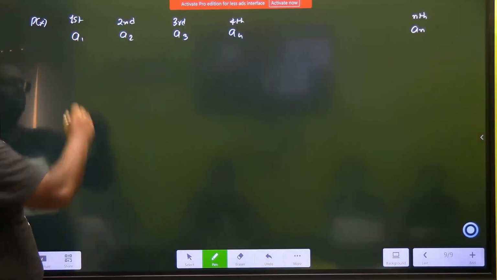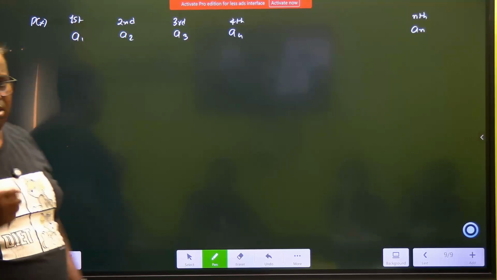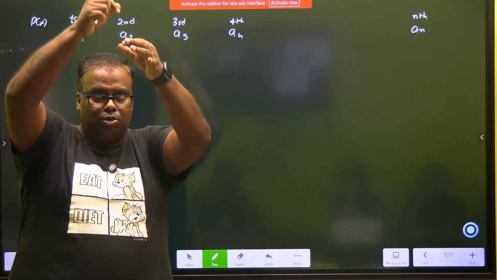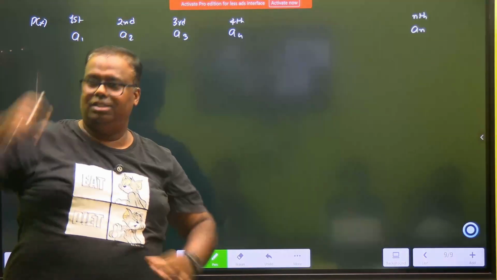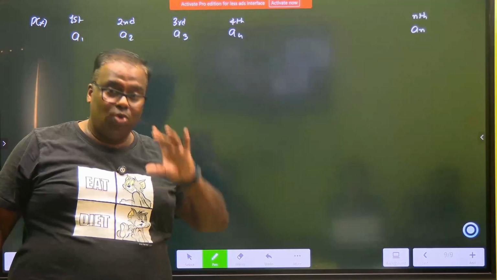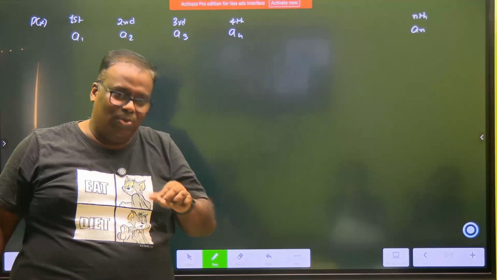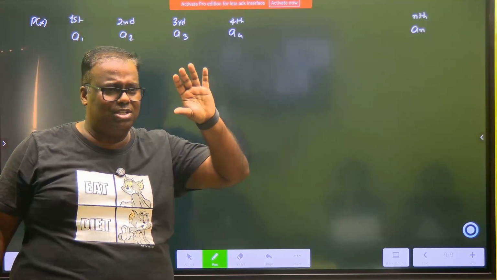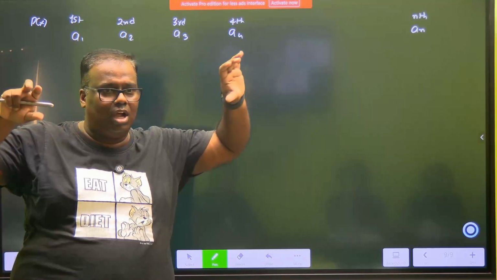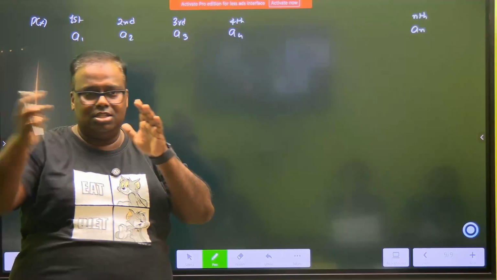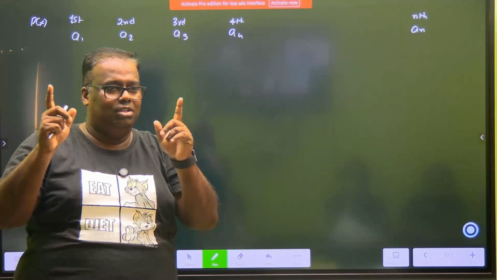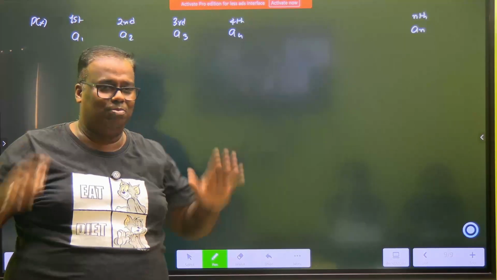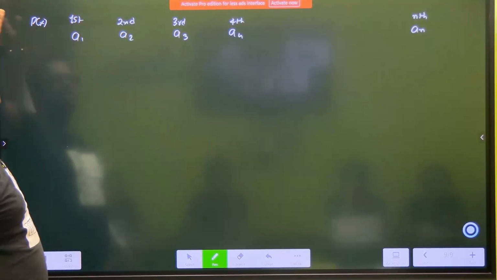The first term, I have to start with something. The first garland I have to put one yellow marigold, right? Then how is my progression? 2 orange marigold, again 1 yellow, 2 orange again. In childhood we used to do this, no? Then suddenly ma'am used to see our garland is suddenly looking big. This girl Rishika, instead of 2, she has put 3 orange marigold. Then the pattern is lost. So that will not be. So let's see what is our pattern.